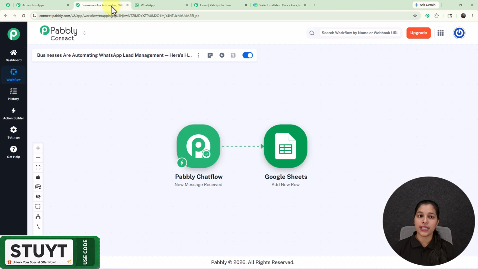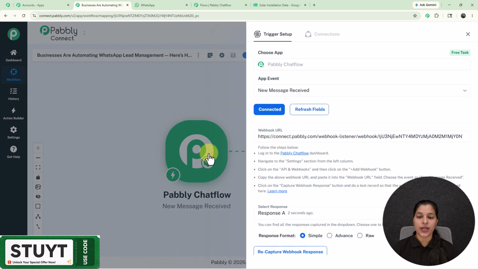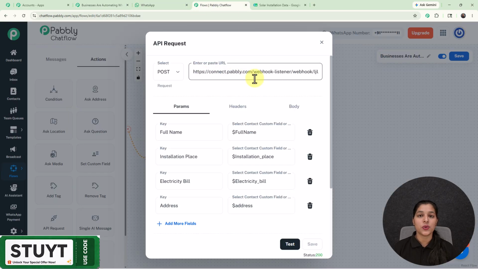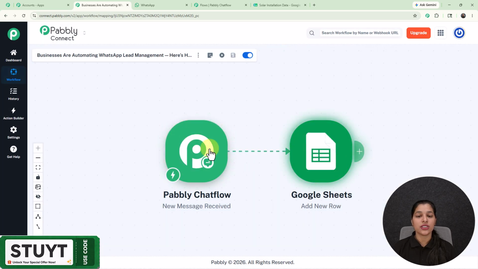And here on my Pabbly Connect, I have already integrated both my applications, that is Pabbly Chatflow and Google Sheet. And here you can see that I am getting this webhook URL which I have entered over my API request node, which is making the connection between this particular flow and Pabbly Connect. And here by using Pabbly Connect, I am integrating my Pabbly Chatflow with the Google Sheet.